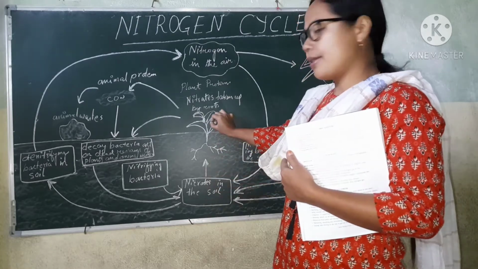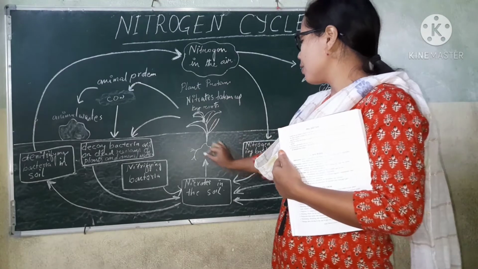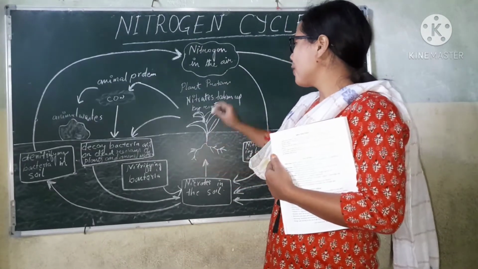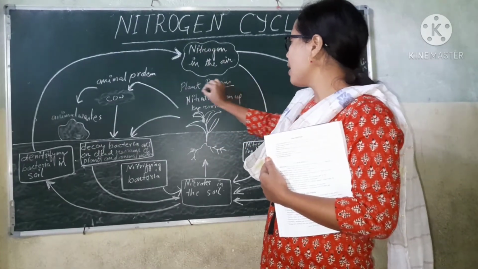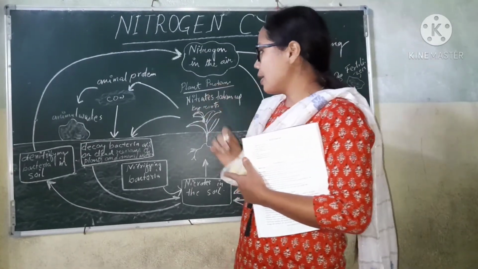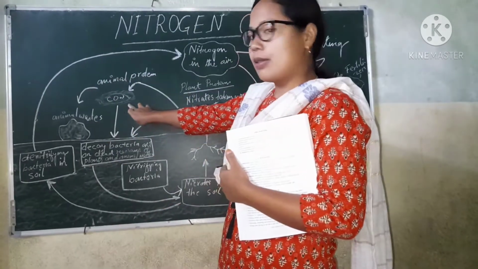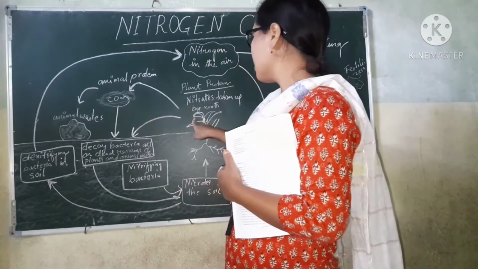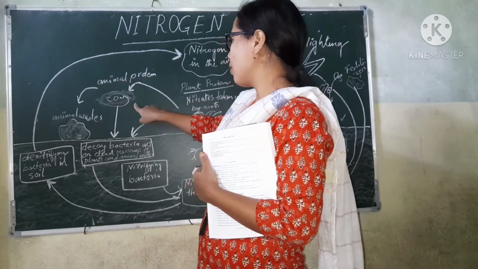So now plants take up these nitrates. Nitrates are taken up by roots, the plant roots. After taking up these nitrates, they will form plant proteins. For example, this is a cow. I have not drawn the cow picture, so just think that this is a cow here. This cow will eat the plant proteins, and after eating them it will form animal protein.